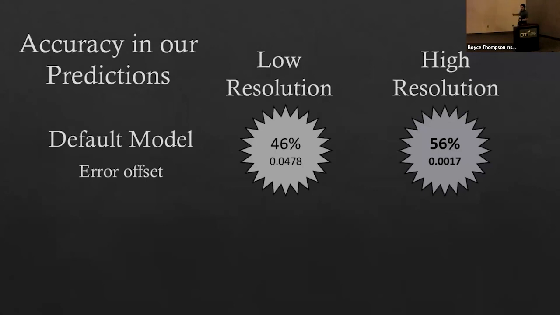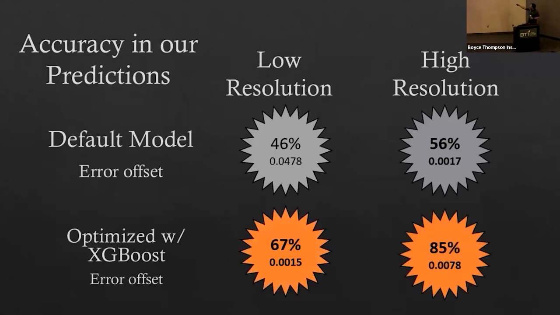So great error offset, but not great accuracy. Now, if we optimize this, we get a better, but still not great, accuracy of 67% on the low resolution at a 0.0015 offset. And then we have 85% optimized accuracy with an error rate of 0.0078.